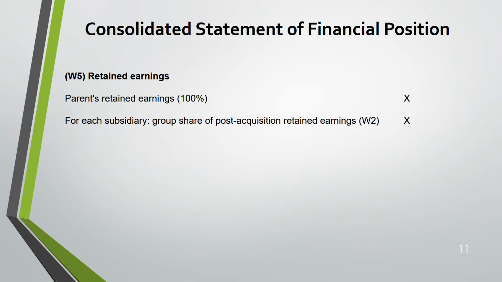Next, any gain on bargain purchase. This gain on bargain purchase, you will get it through working 3. Working 3 was when you were calculating goodwill.